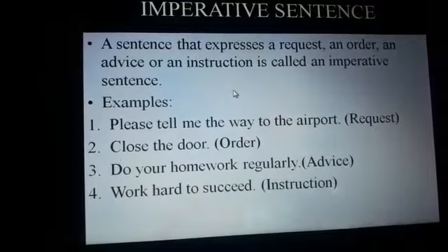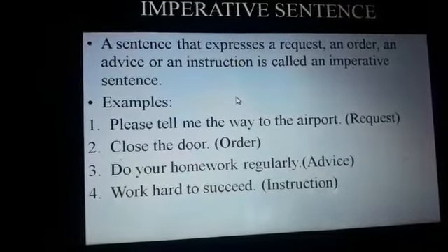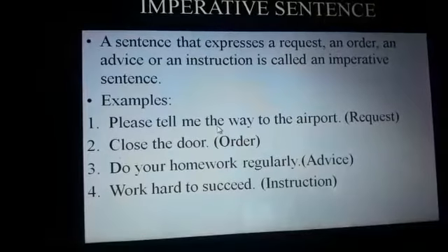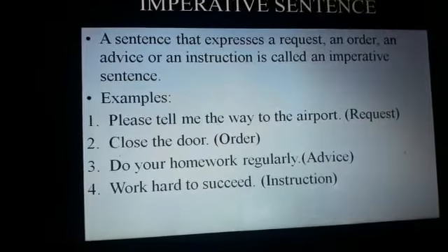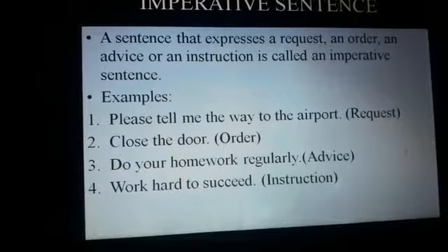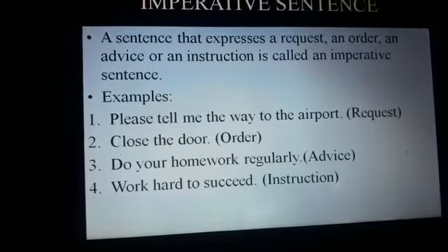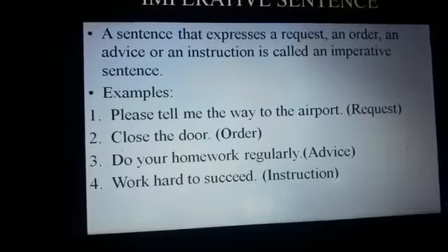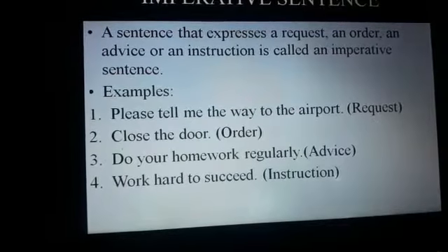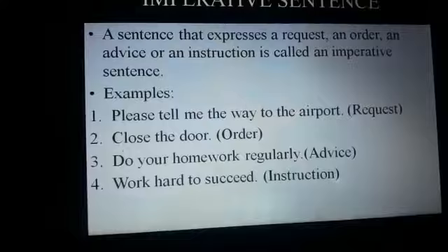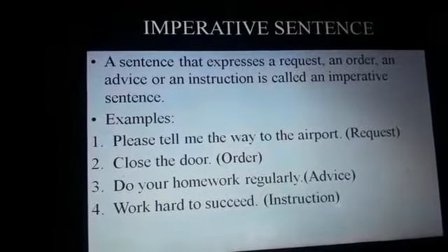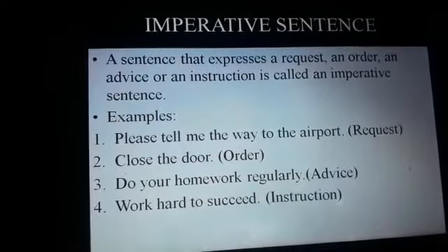And in the imperative sentence, the subject is always you. For example, if I say the sentence is open the door, the subject will always be you. It is you to whom the order has been given. So the subject in imperative sentence is always you.